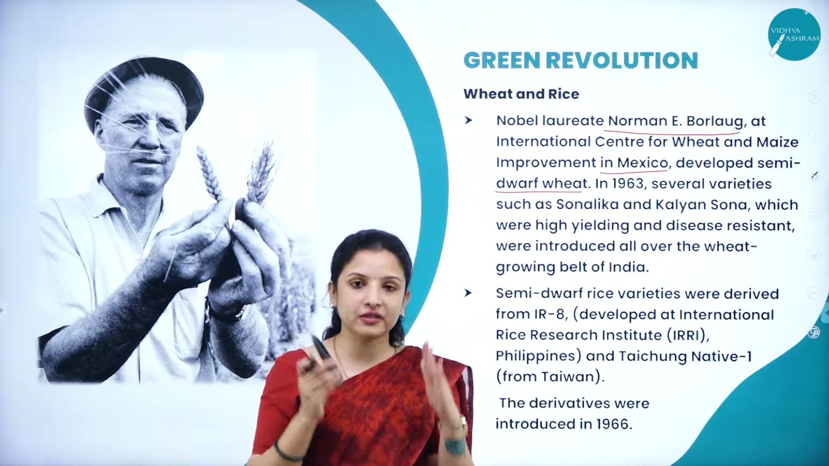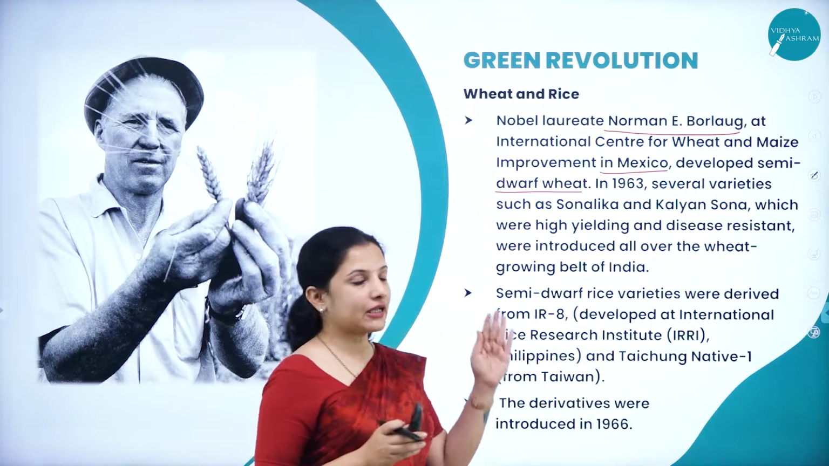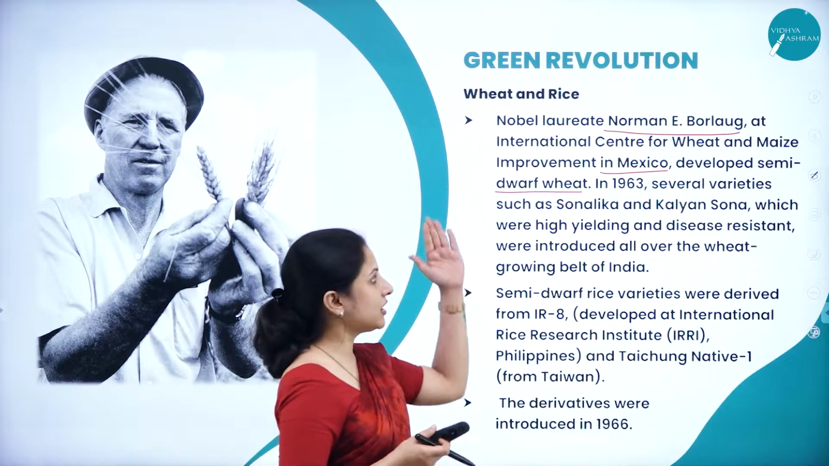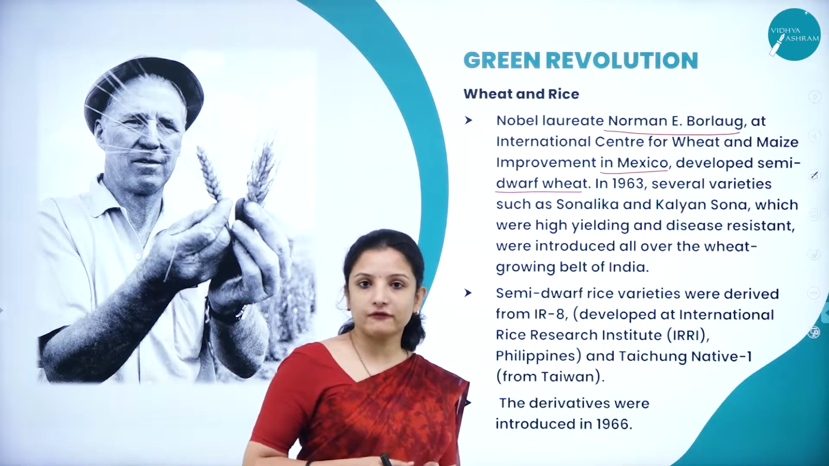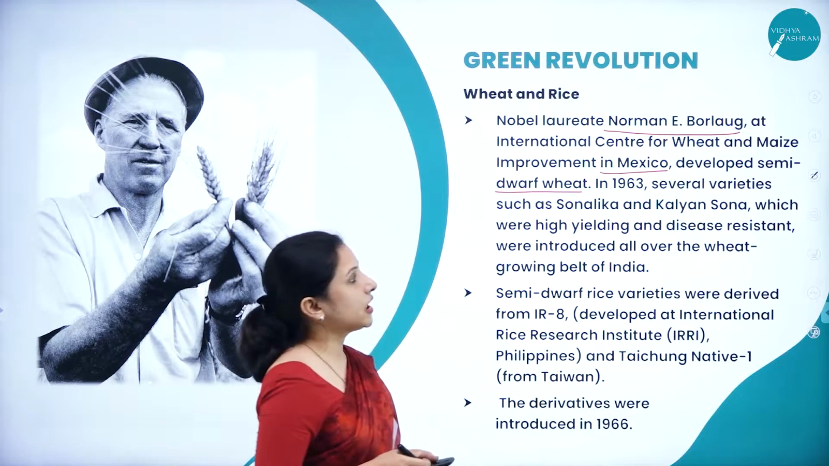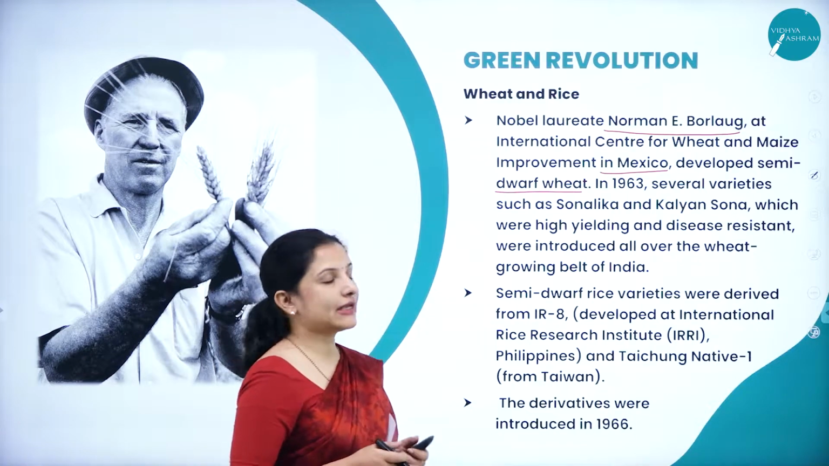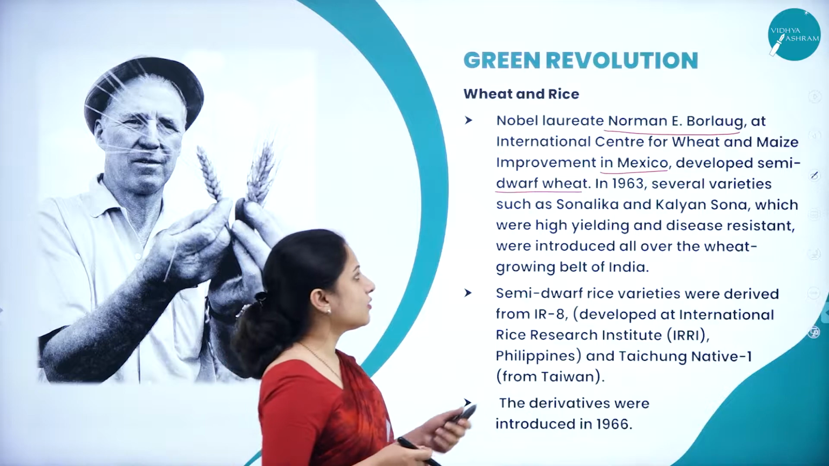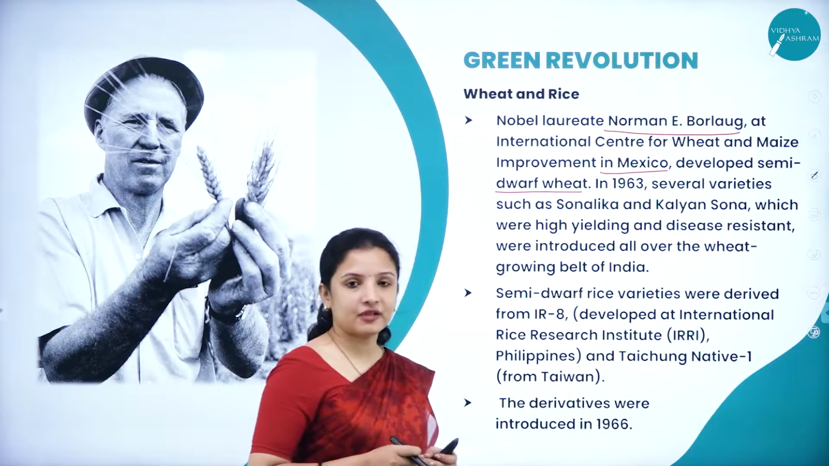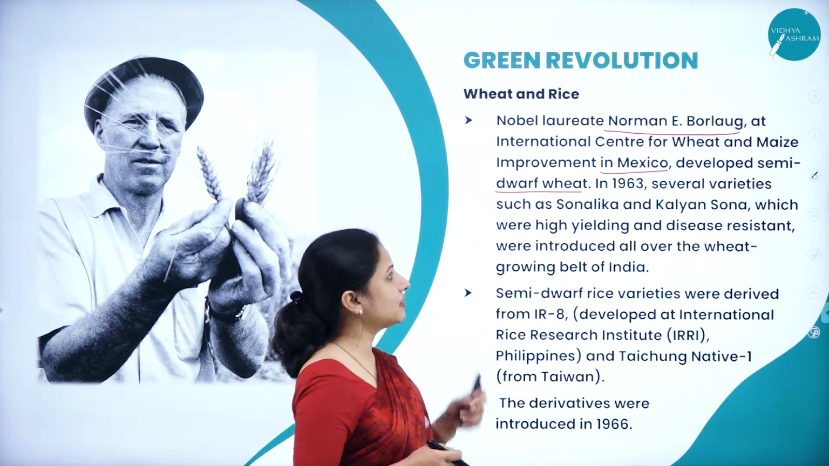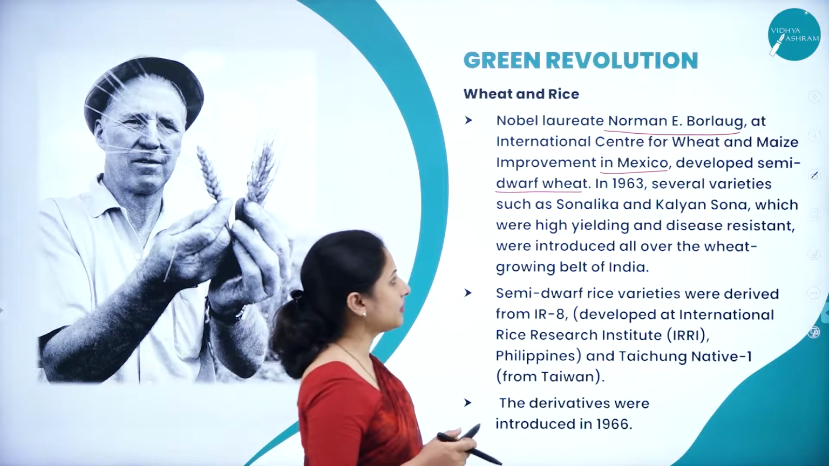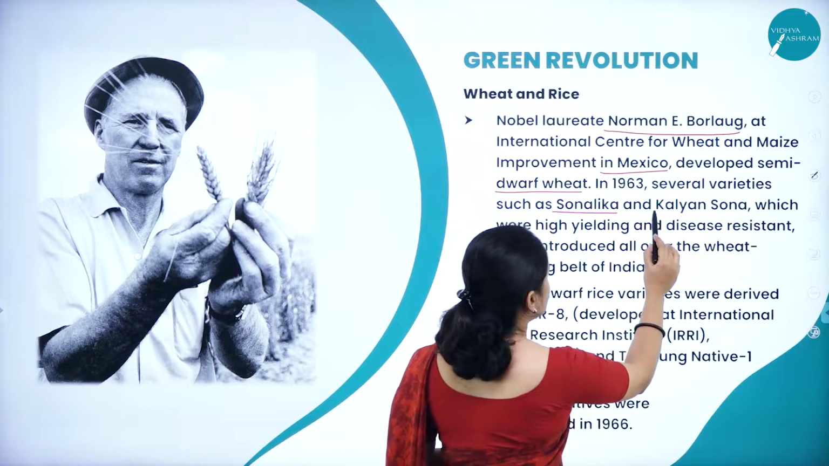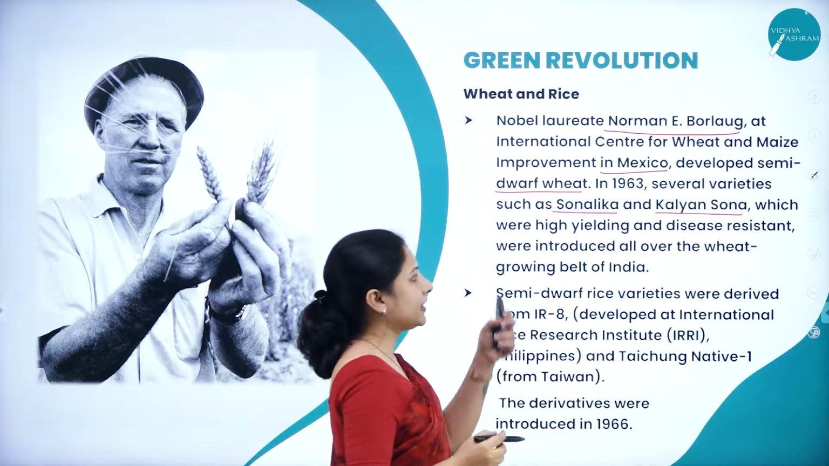It is because of his ideas, wherein he developed by crossbreeding techniques or artificial hybridization, the dwarf variety of the wheat when he was working at the International Center for Wheat and Maize Improvement in Mexico. And in 1963, several varieties of wheat came into the market, such as Sonalika and Kalyan Sona, which were high yielding.